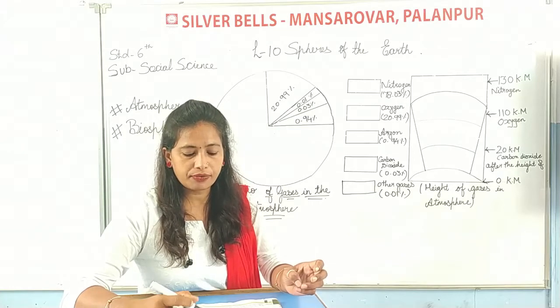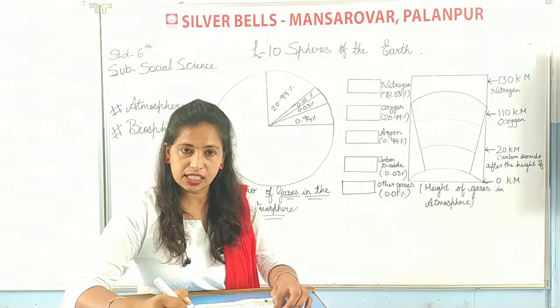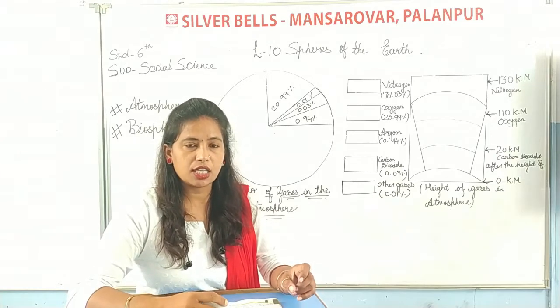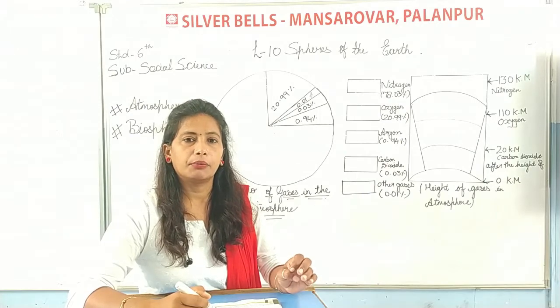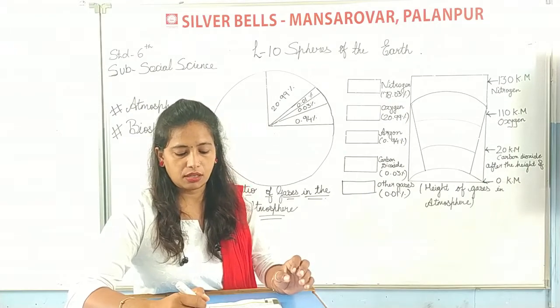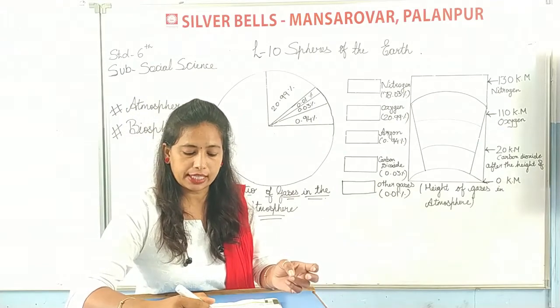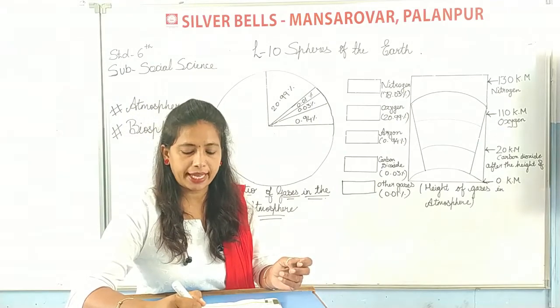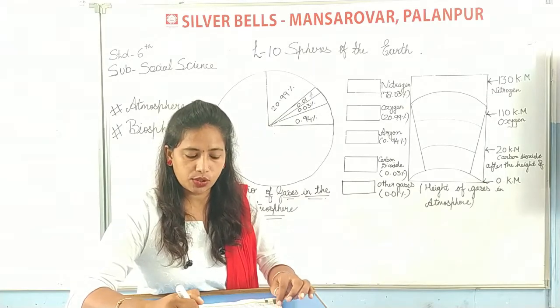It is a mix of various gases, water vapors, dust particles, particles of asteroids, salt particles, and even microorganisms and insects. These all are mixed in the atmosphere.